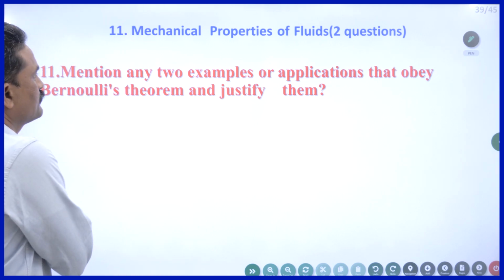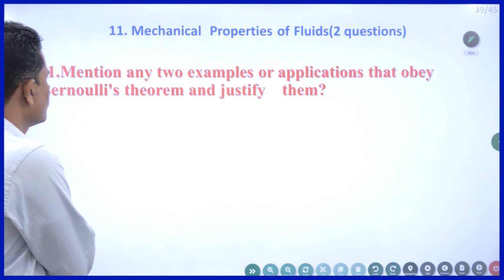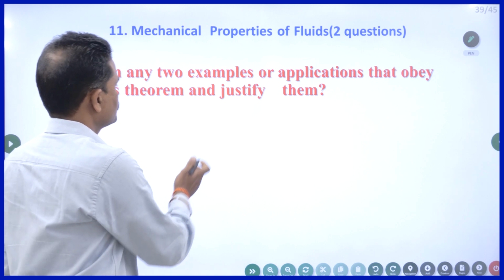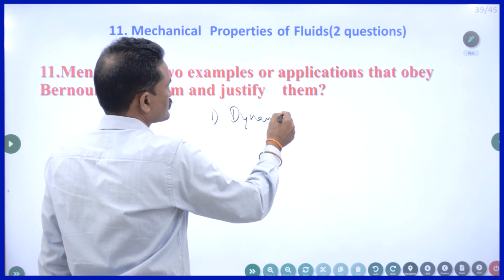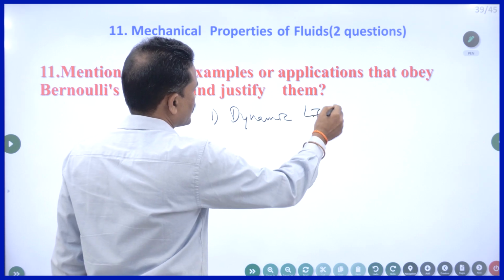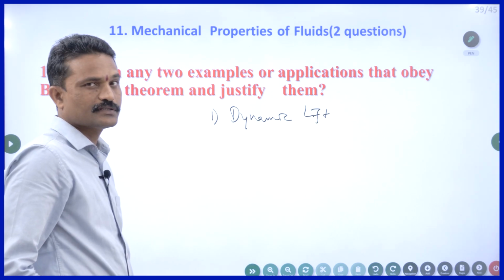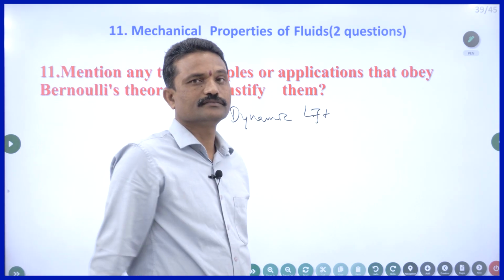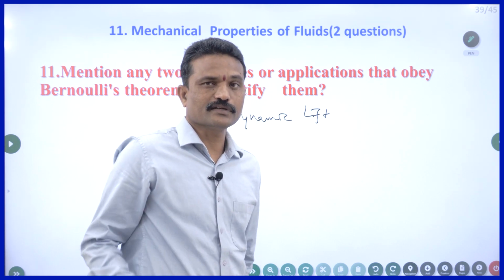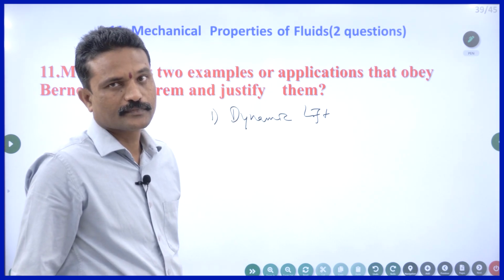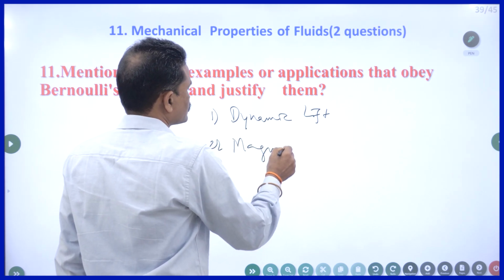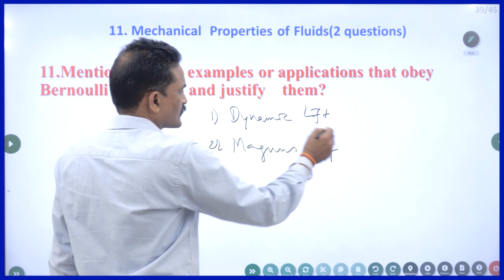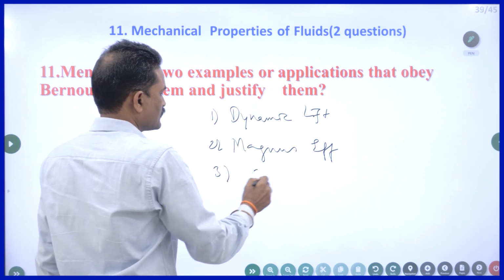Mention any 2 examples or applications that obey Bernoulli's theorem and justify them. Just now I told you, dynamic lift, 1. Due to dynamic lift only, aeroplanes and helicopters get lifted up. Second one is Magnus effect. Another is the carburetor.